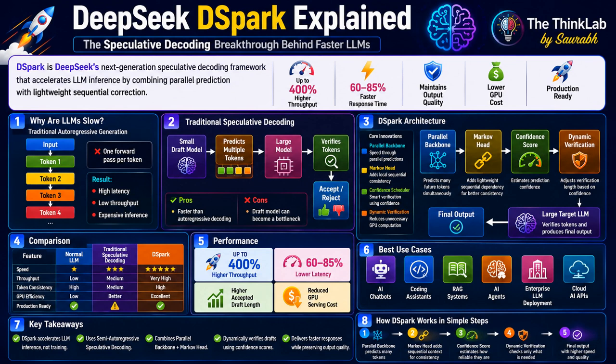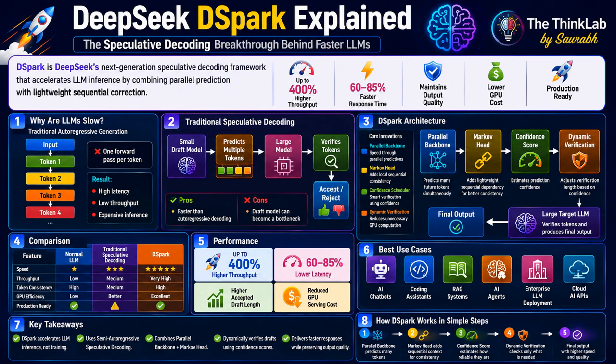This is called speculative decoding. So now let's understand what speculative decoding is. Imagine you are writing a sentence. If someone starts with the words I love, you can probably guess the next word could be: I love AI, I love coding, or I love technology. Your guess may not always be correct, but many times it will be.